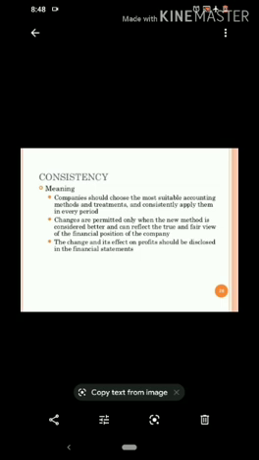So this concept states that the business enterprise should follow the methods of calculation of different items, and the treatment of different items needs to be adopted consistently in each and every accounting year, because it helps in making the comparison of the performance of the business organization with its past records.